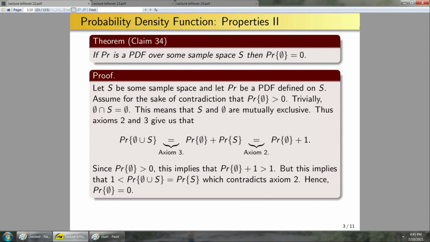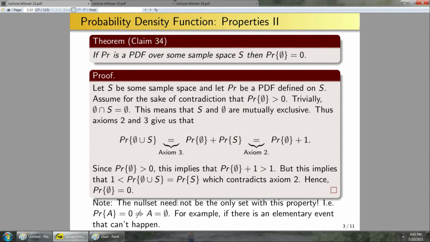Okay, so a natural question to ask would be, is the null set the only set that has this property? Not necessarily. Note, the null set need not be the only set with this property, i.e., if the probability of A is equal to 0, this does not imply that A is the null set. For instance, if you have any elementary event that can't happen, then that would be a case where A is not the null set, but the probability of A is 0. And just as a side note, the main interest of this not being the case actually occurs in the case of continuous probability. Within the discrete context, you usually don't care about that case so much.